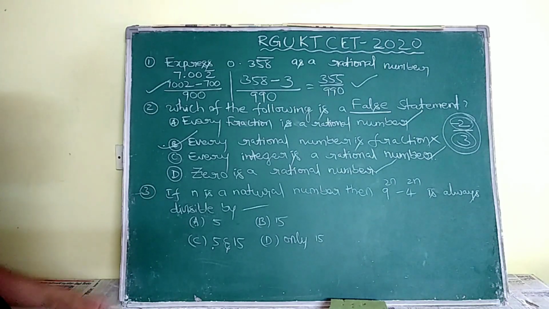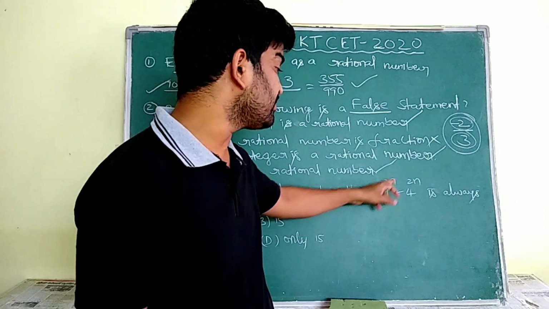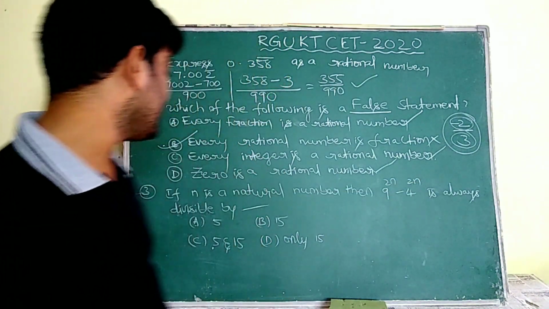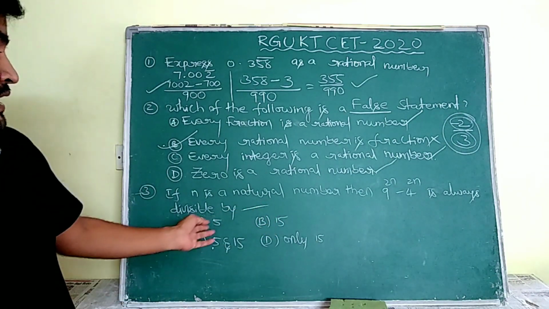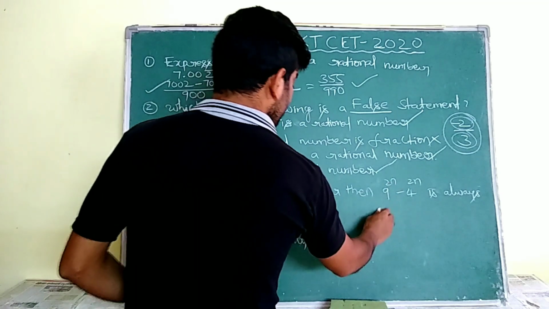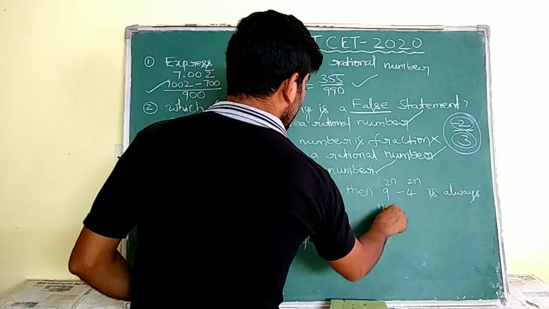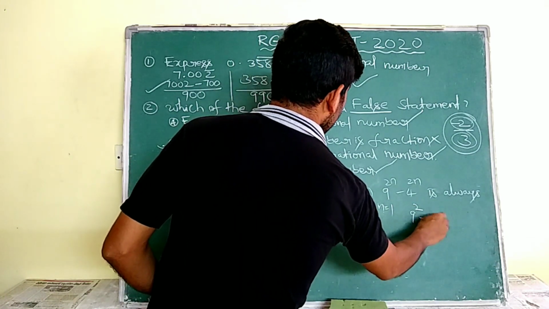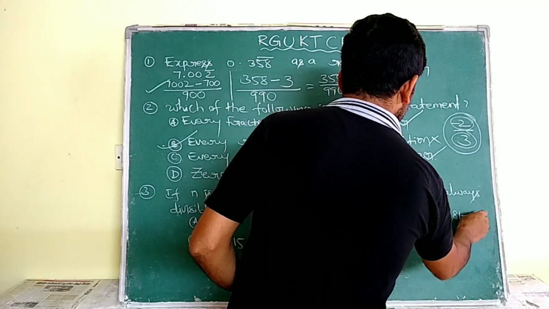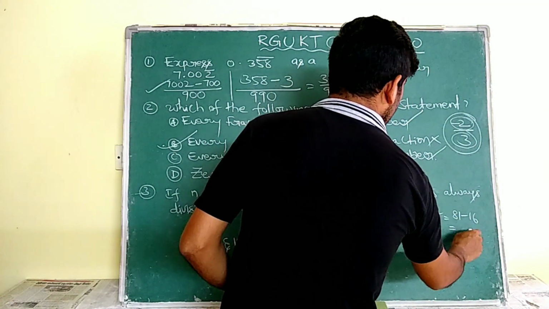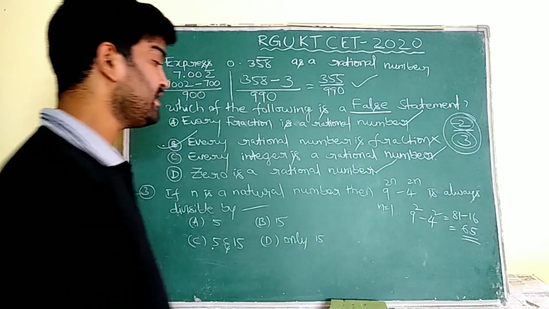Remember this one. Now, if n is a natural number, then 9 power 2n minus 4 power 2n is always divisible by which number is asked. Here, just substitute natural number values. If I substitute n is equal to 1, then it is 9 square minus 4 square, which is 81 minus 16. Here I obtained 65.